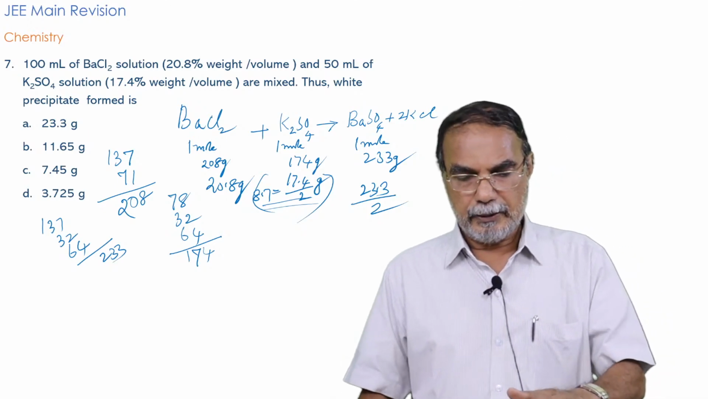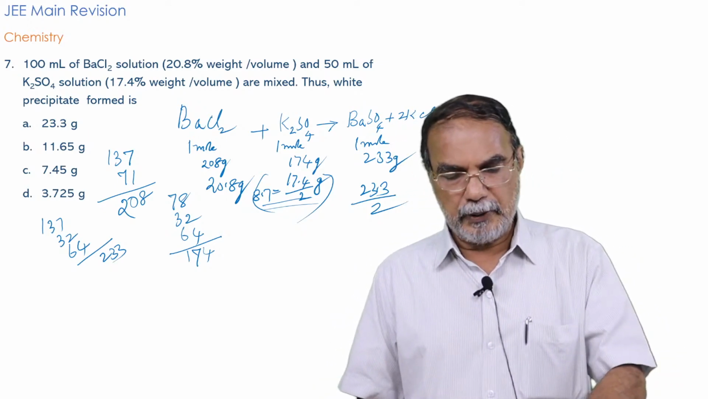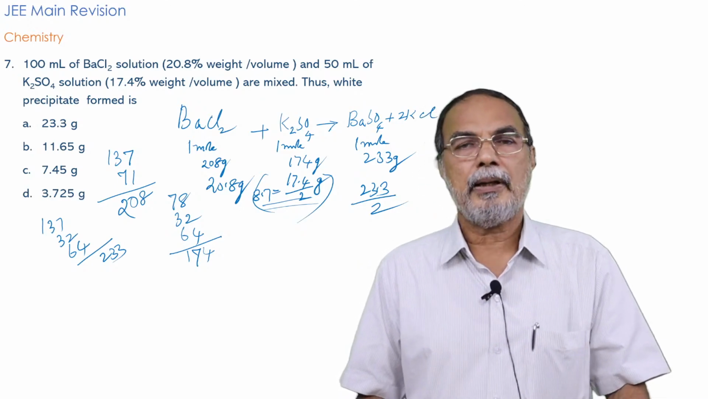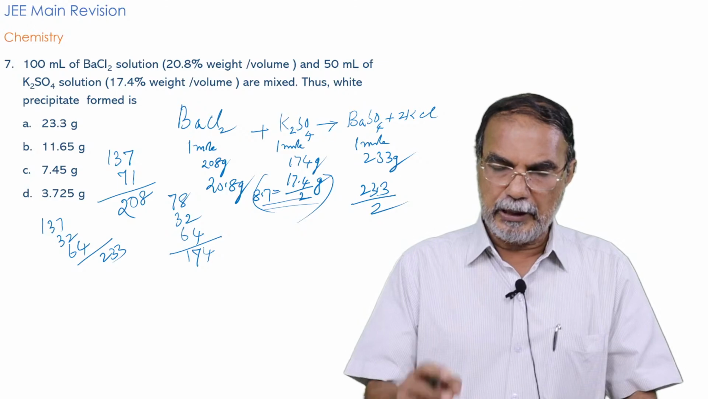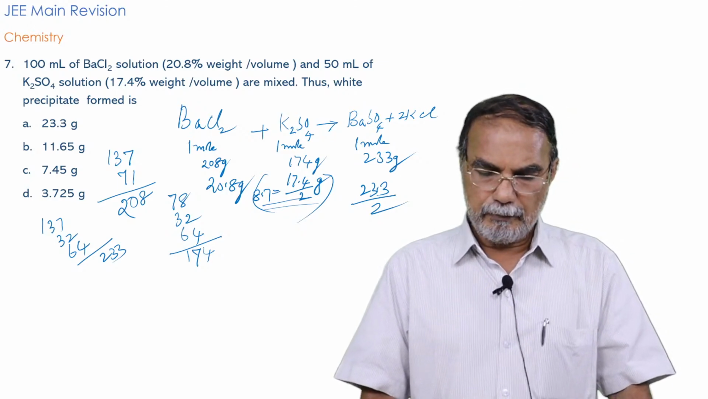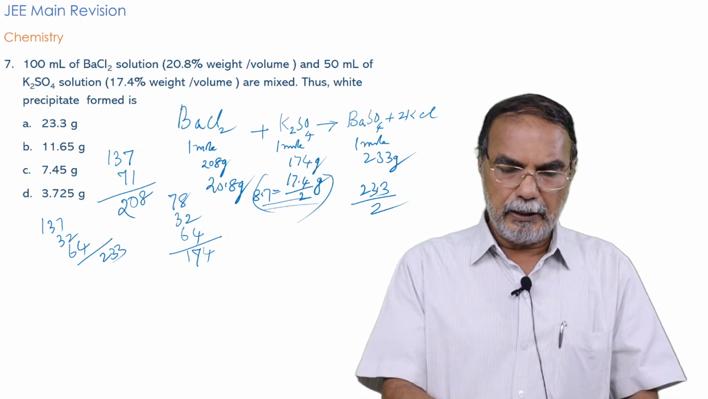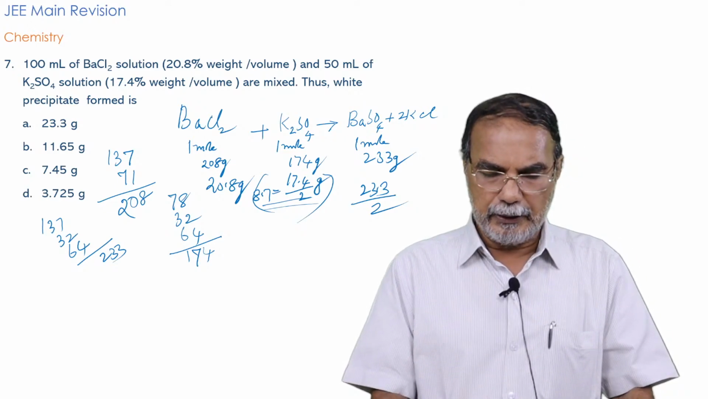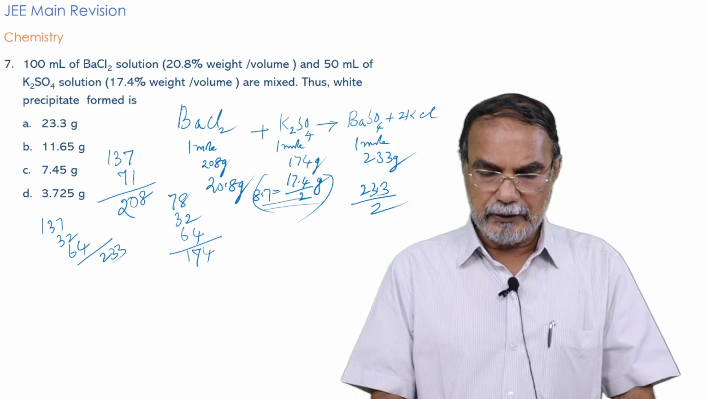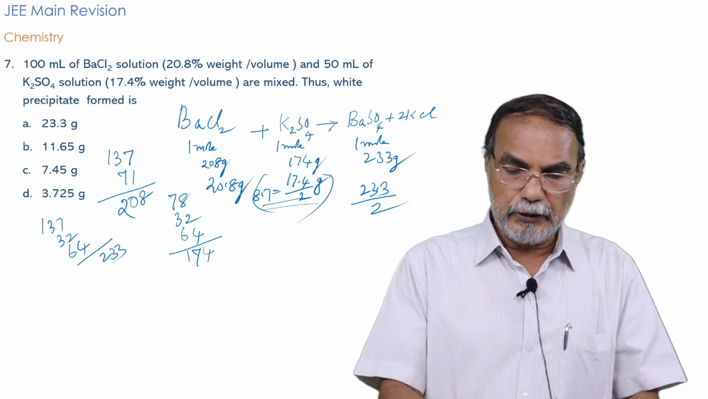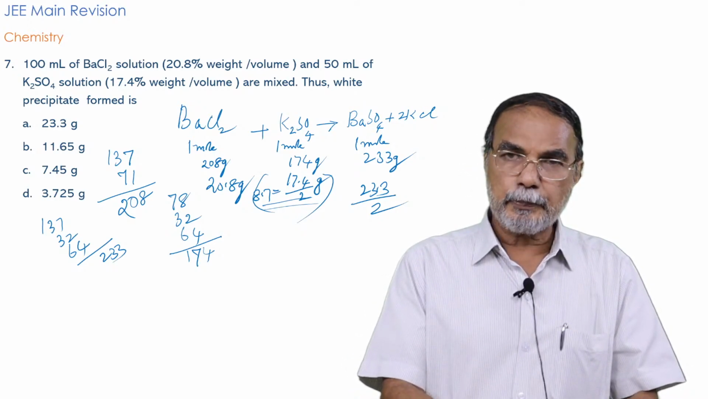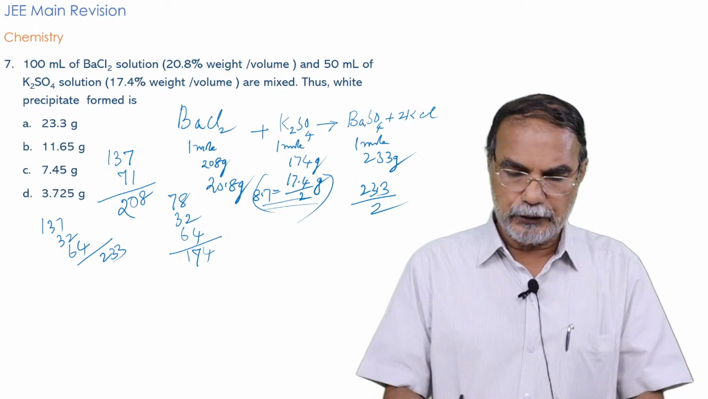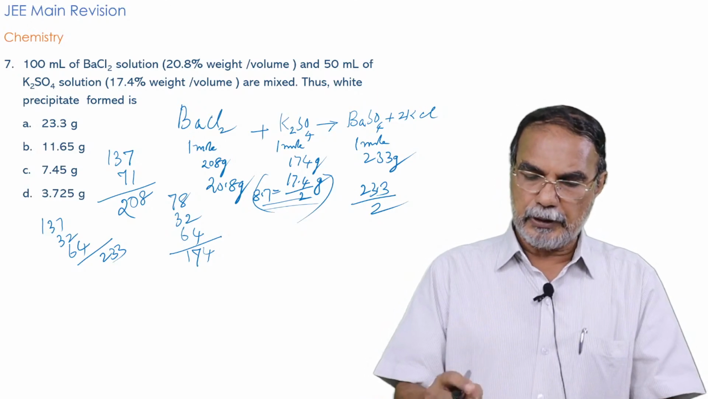And here 1 mole is 208 for barium chloride, 1 mole is 174 for potassium sulfate, and 1 mole is 233 for barium sulfate. But you have taken only 100 ml containing 20.8%, which means 20.8 gram in 100 ml, mixed with 17.4 in 50 ml. 17.4 percentage, but you have taken only 50 ml. That means 17.4 by 2, that is 8.7 gram potassium sulfate.